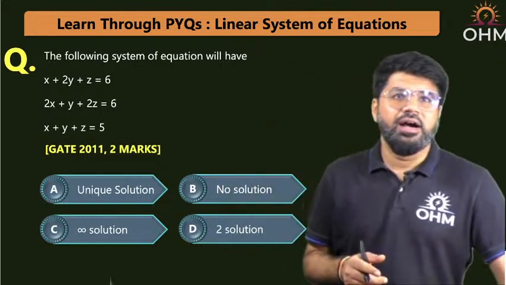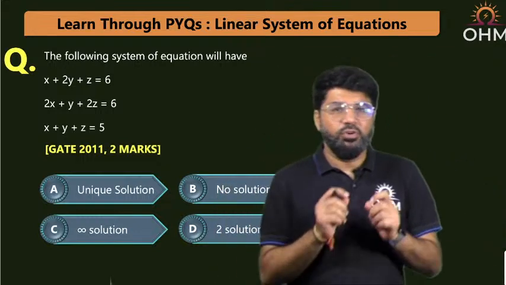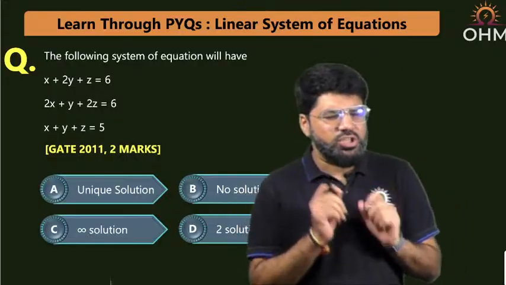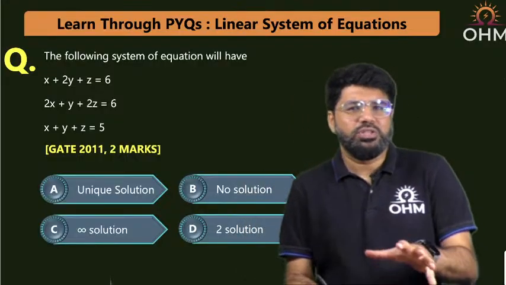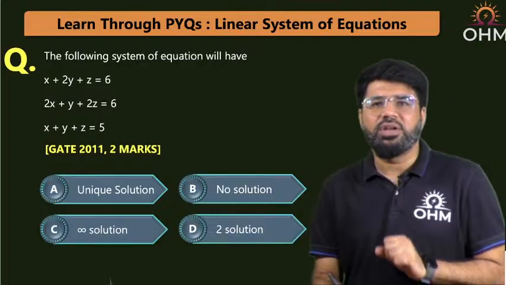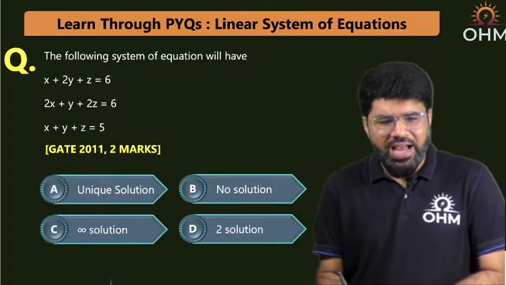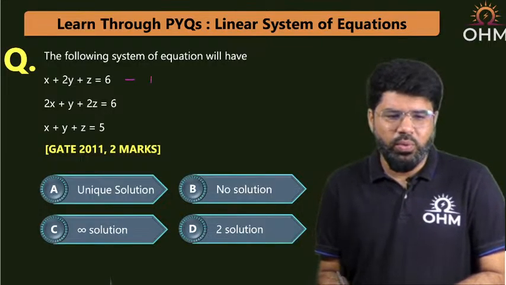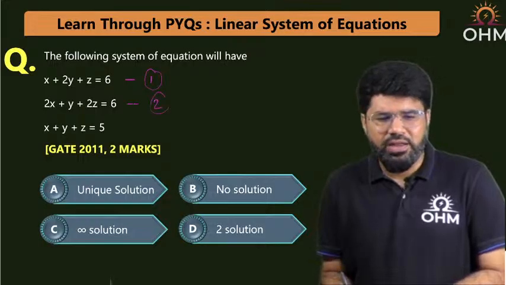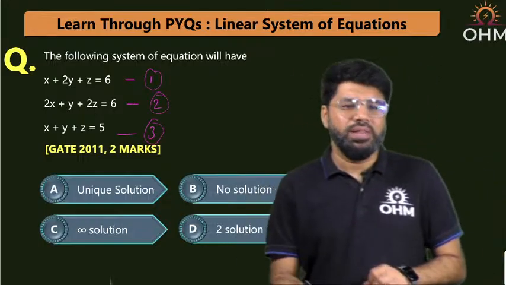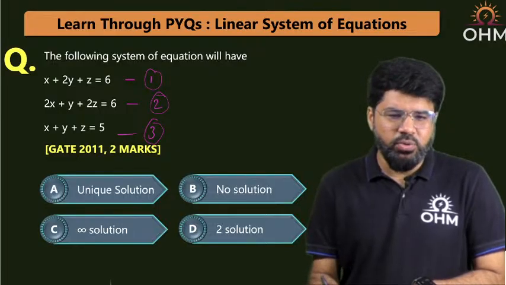Starting with this question. Before we solve it by the official theorem, I will just show you an observation, so as to understand the theme of the question. See dear, what is the observation? There are three equations. I can call the three equations 1, 2 and 3. Just name the equations as 1, 2 and 3. Now keep looking.